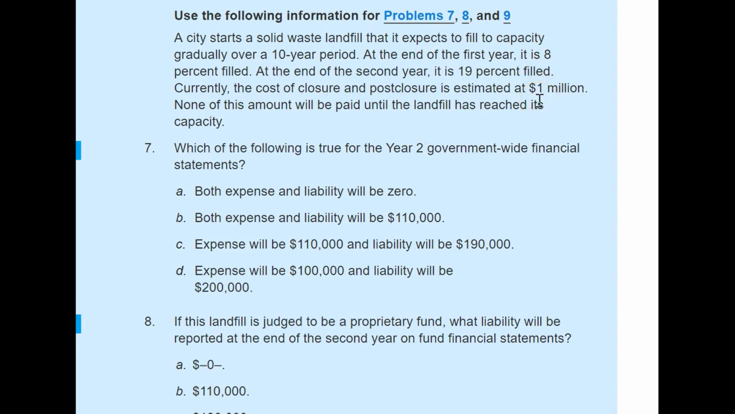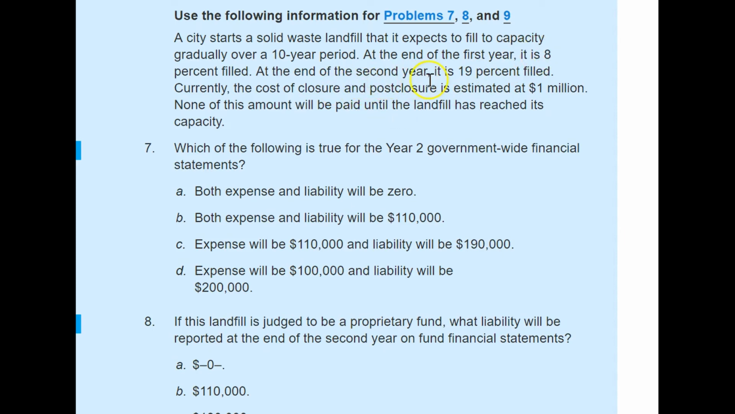At the end of the year they will show that $80,000 as an expense, and of course it's a liability. Since they haven't paid anything, that liability will be carried forward. Those are unpaid liabilities. But we actually close expense accounts, right? Now, at the end of the second year, 19% is filled. Remember, 8% they already recorded or recognized as expenses.